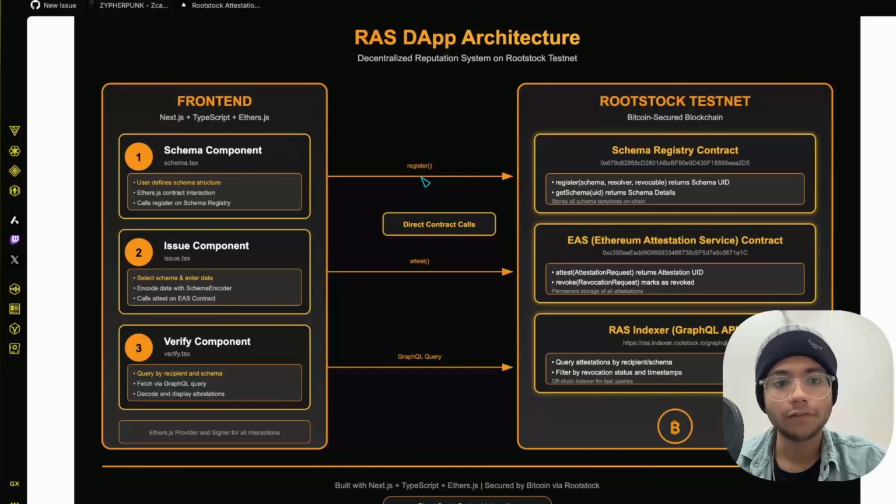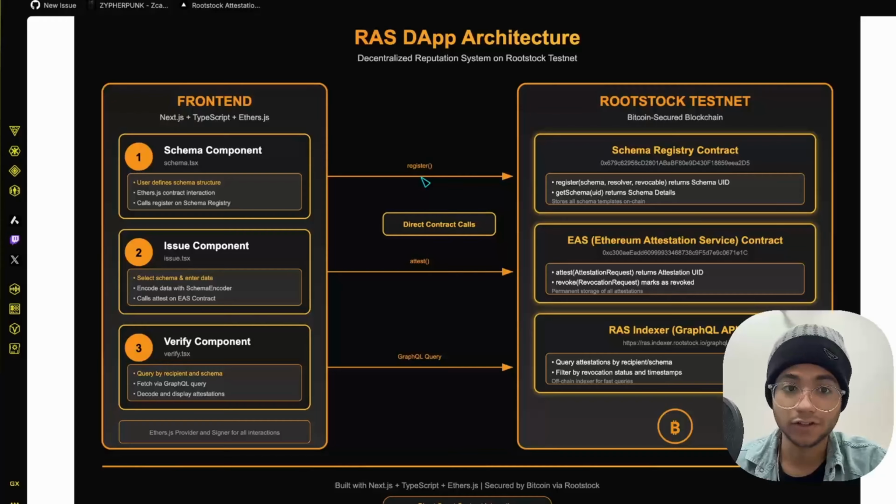In the front end, we basically have just three components. First is schema, issue, and verify, which basically connect with those contracts. Schema basically calls the register function on the schema contract, and the issue component calls the attest function on the EAS contract. And lastly, we just verify them by querying them out. So that's basically how we are gonna do this functionality in our dApp.